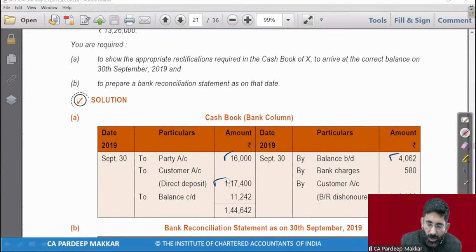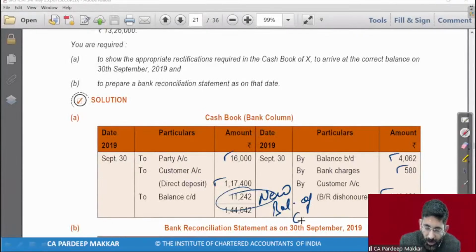16,000 to customer, by bank charges, by customer account, check dishonored, BR dishonored. So then you have to calculate the new balance. This is the new balance of cash book. Earlier, the balance of 4062 was the old balance, because this is before making adjustment, and this balance is after making all adjustments.